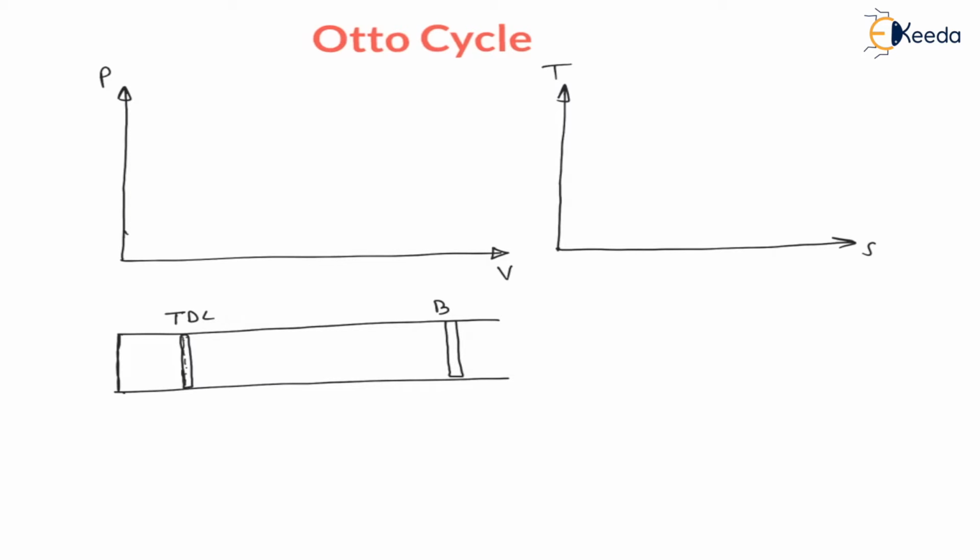Between the bottom dead center and top dead center, the piston is reciprocating. When the piston moves from top dead center to bottom dead center, it is considered one stroke of the engine. Or when the piston moves from bottom dead center to top dead center, it is also considered one stroke, right?